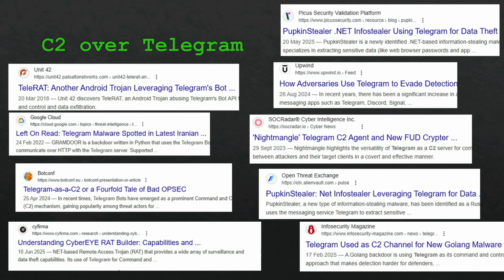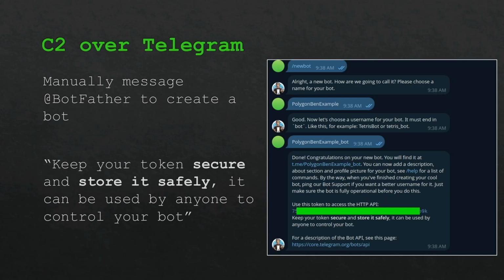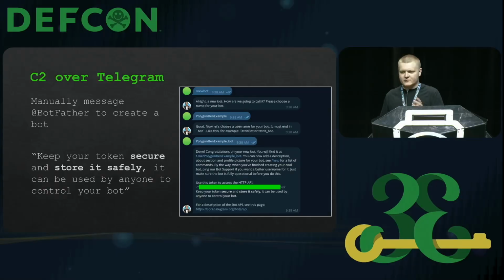However, it comes with its issues. So in order to actually use C2 over Telegram and to proxy your command and control communications, you need a bot. This is like an automated account, and anyone can easily create a bot. You just need to go on Telegram on your phone or on a computer and message the person BotFather, and you can just use the command /newbot, and it asks for your username, and then it will give you a bot token. This is your credential, your API key, your authentication material. And you can see there, after it generates your token, it gives the message, keep your tokens secure and store it safely. So this is really important.